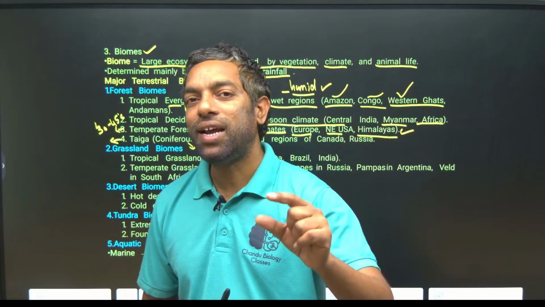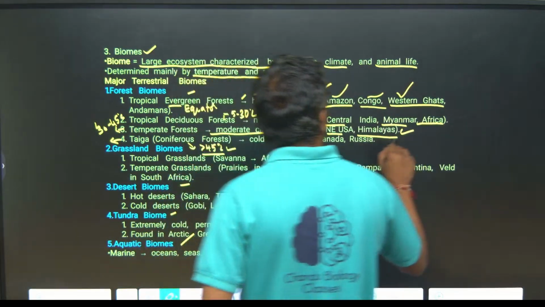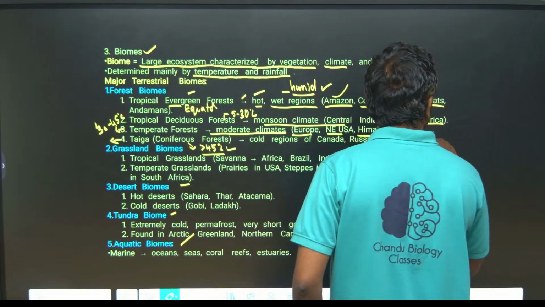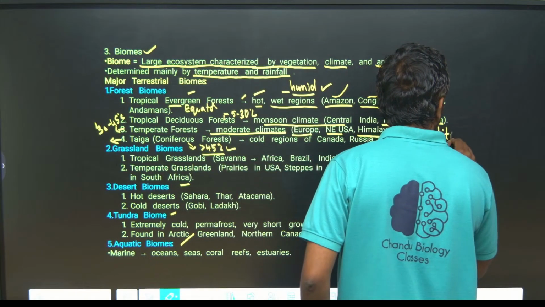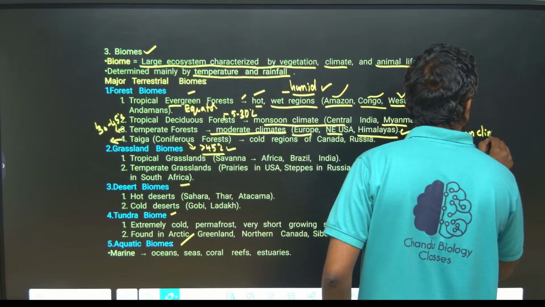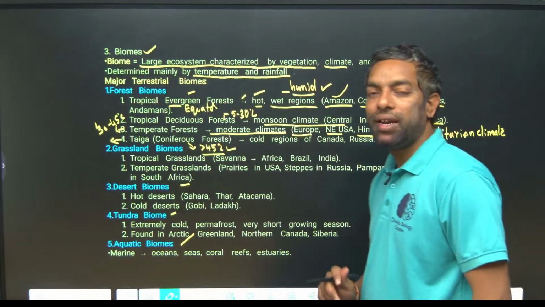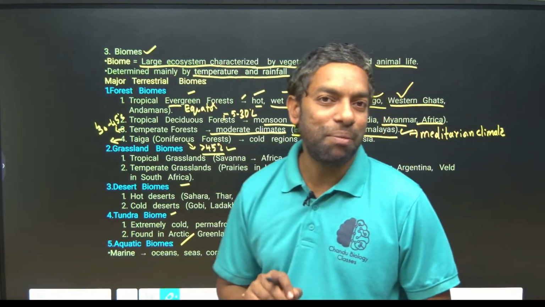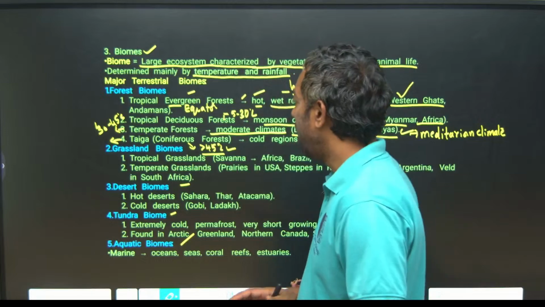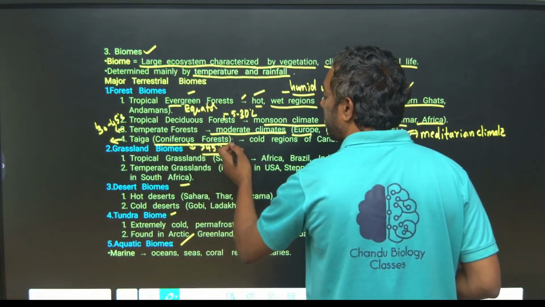We can call it the Mediterranean area. Mediterranean climate is the type of temperate climate.